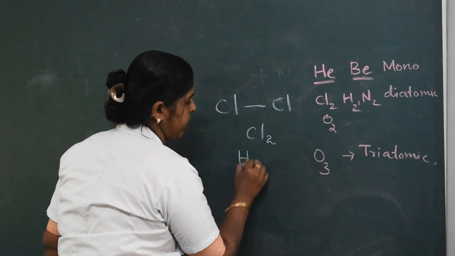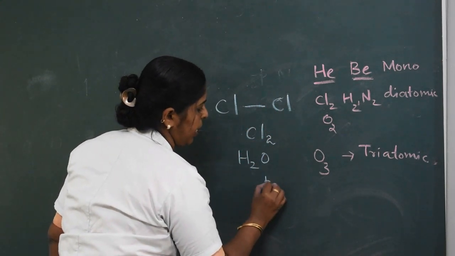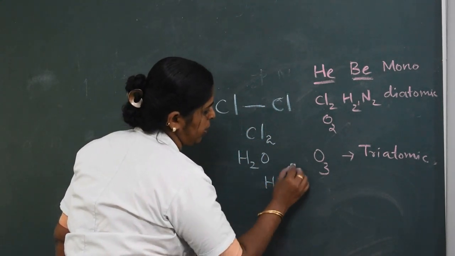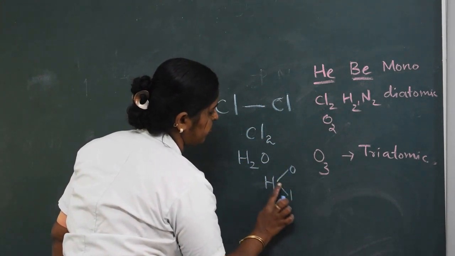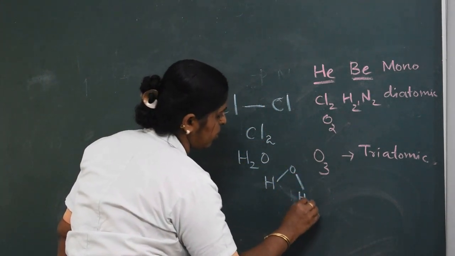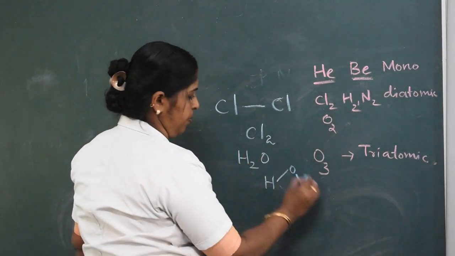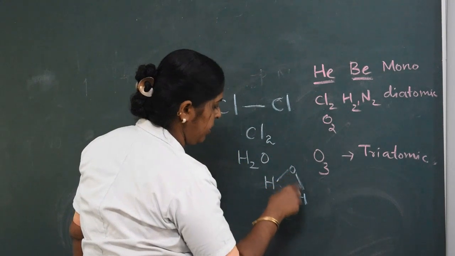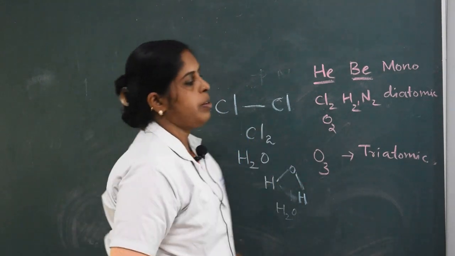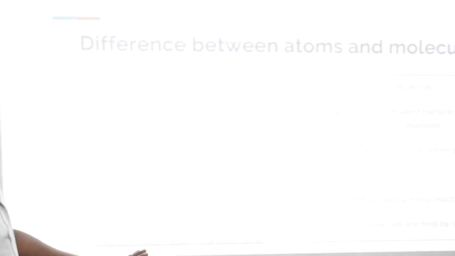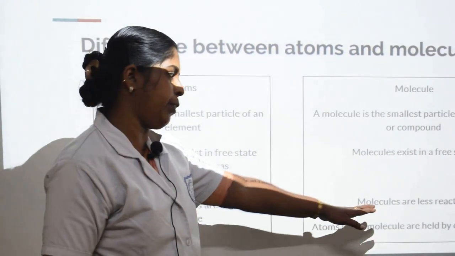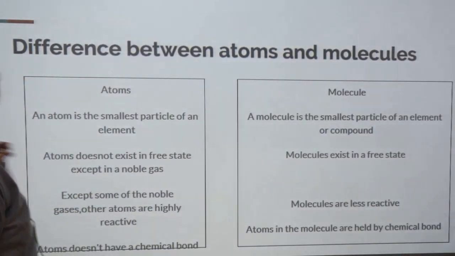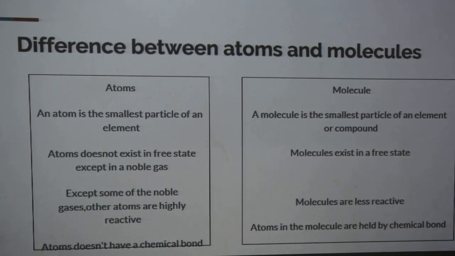For example, in the case of water, H2O, two hydrogen atoms combined with oxygen to form a water molecule, H2O. Here there is a bond between these atoms. But atoms do not have a chemical bond. Atoms in a molecule are held by chemical bonds. Inside molecules, a chemical bond is present, but in atoms, there is no chemical bond.